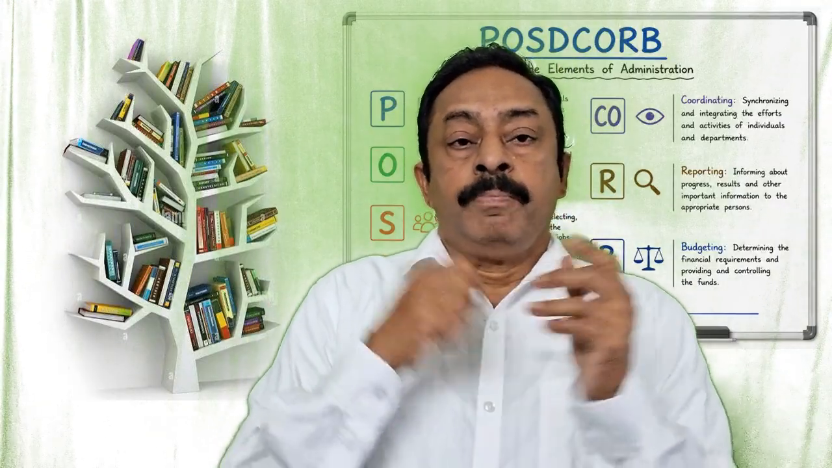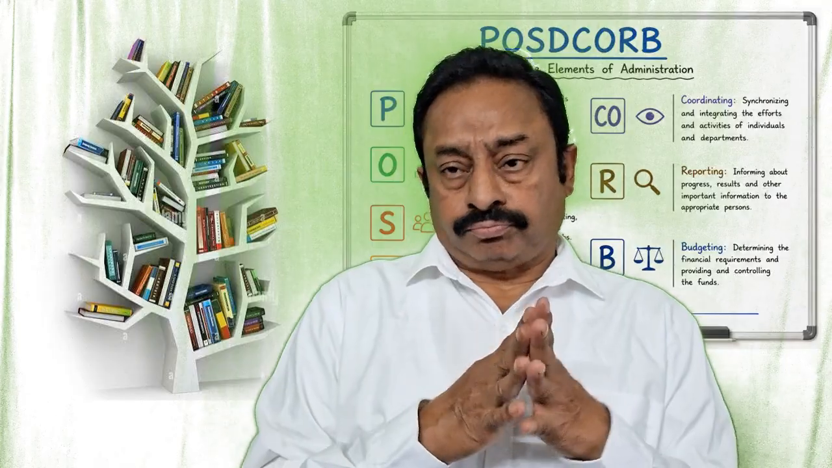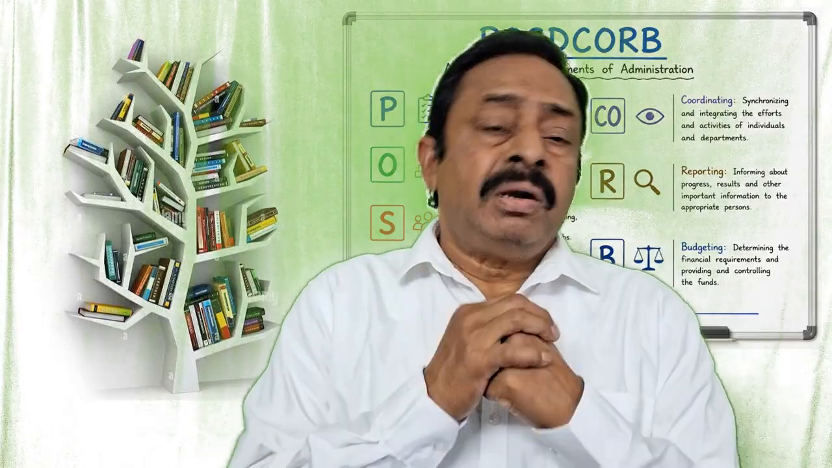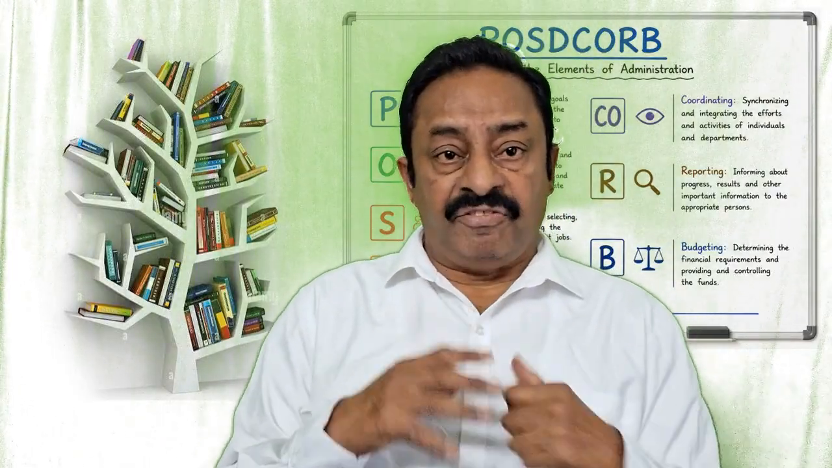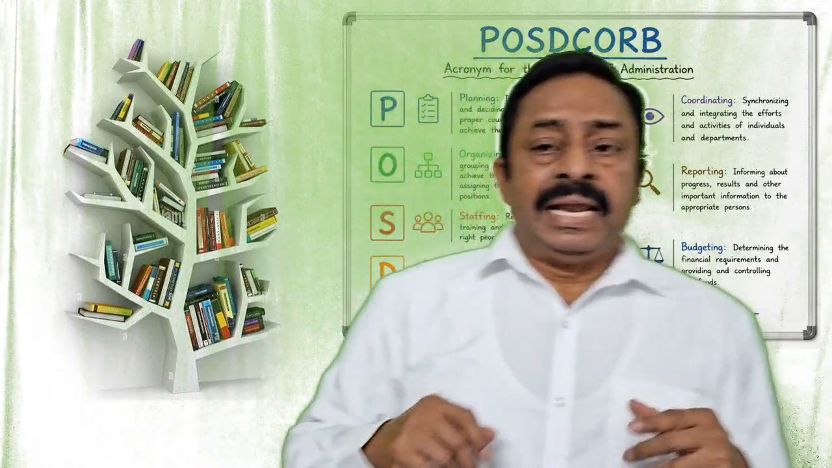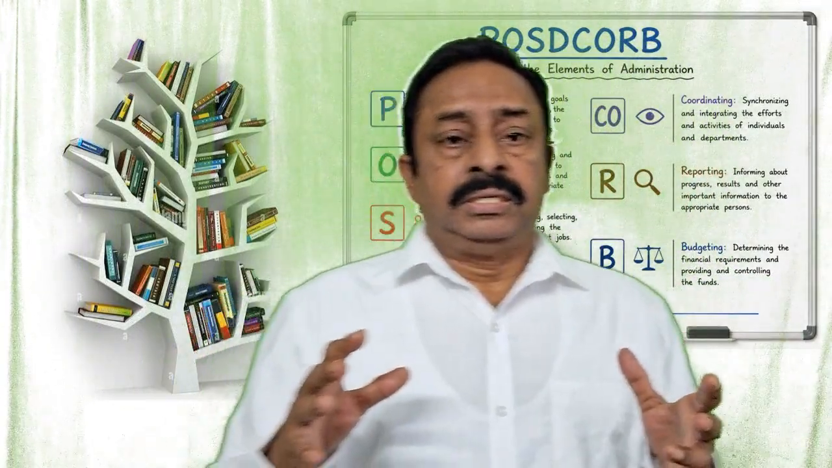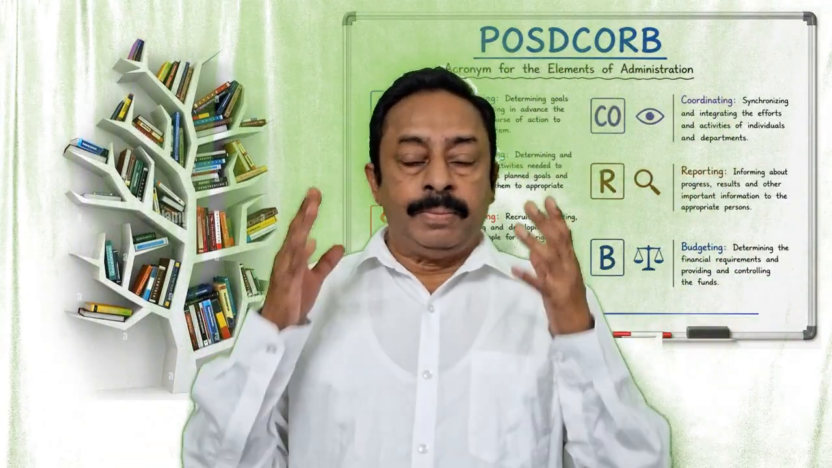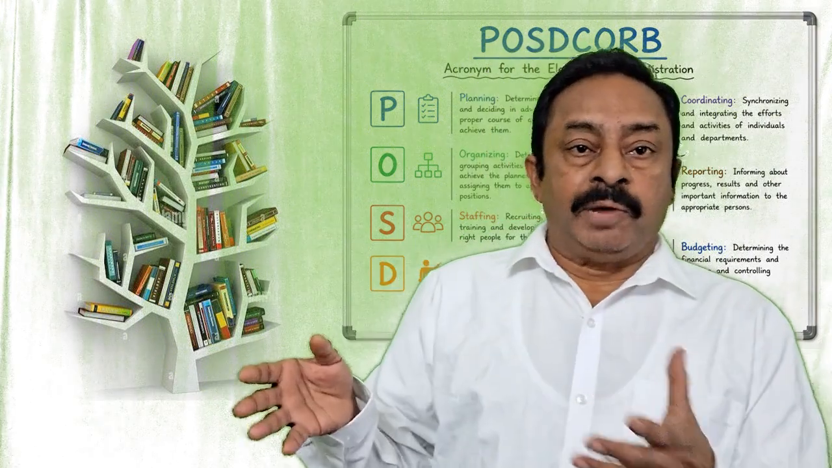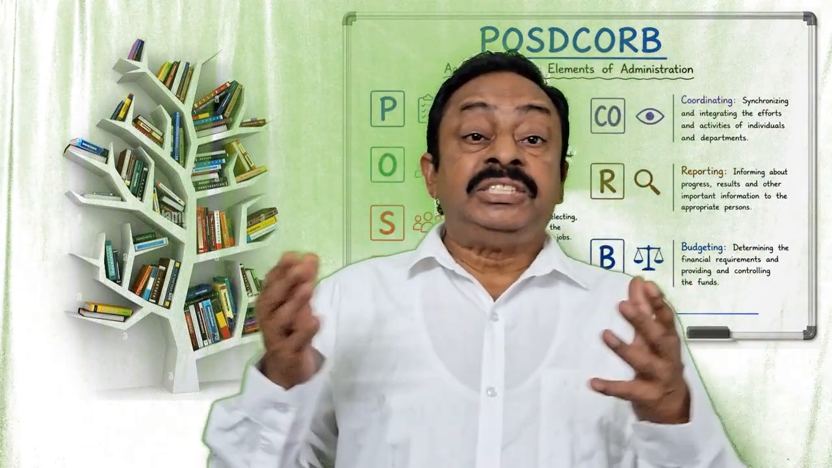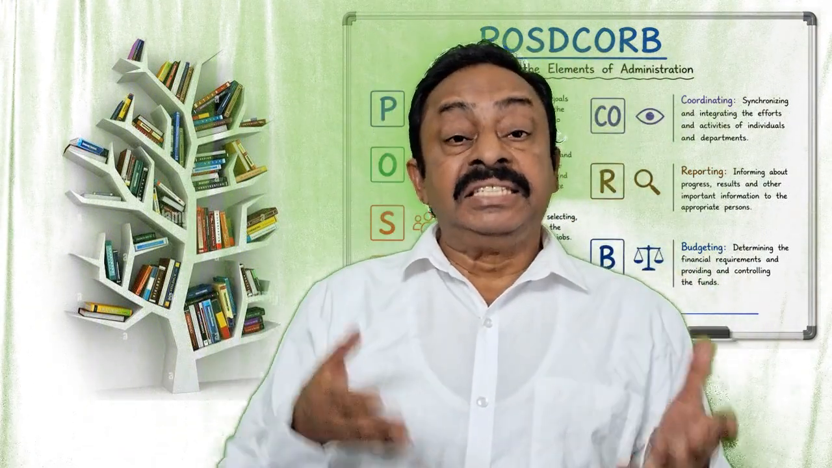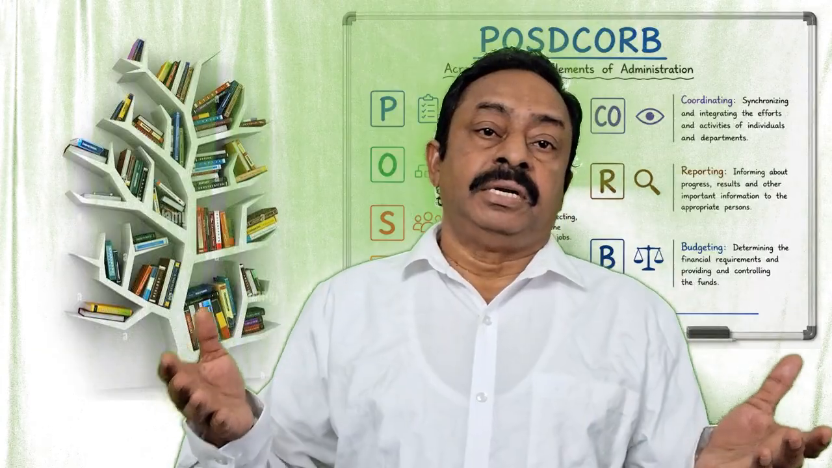Okay. POS we completed. Now, what are the key elements of staffing? The first one is manpower planning. How many people do we need? Which department? How many people? What are their job descriptions? What skills do they require to perform different functions?